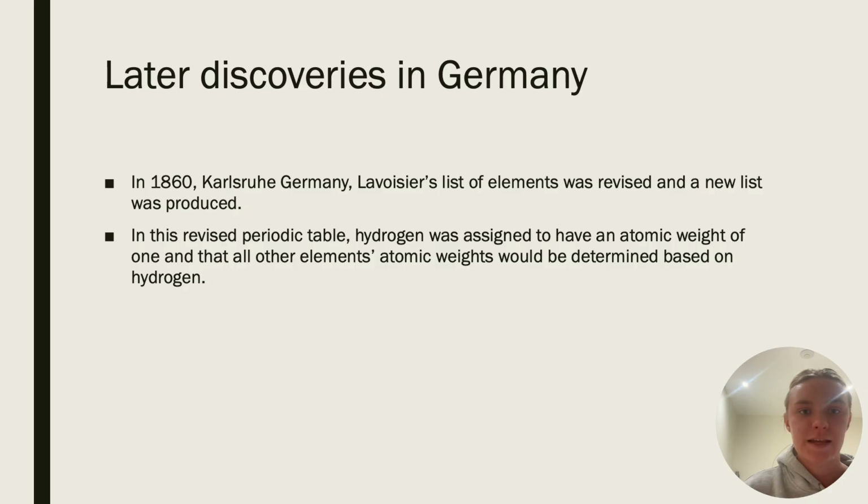In 1860, in Karlsruhe, Germany, this list that Lavoisier produced was revised and published. Within this list, it was concluded that hydrogen would be assigned an atomic weight of 1, and that all other elements' atomic weight would be determined based on hydrogen. This decision strongly influenced the modern chemical classification by beginning the standardization of atomic weight by using hydrogen as a reference.